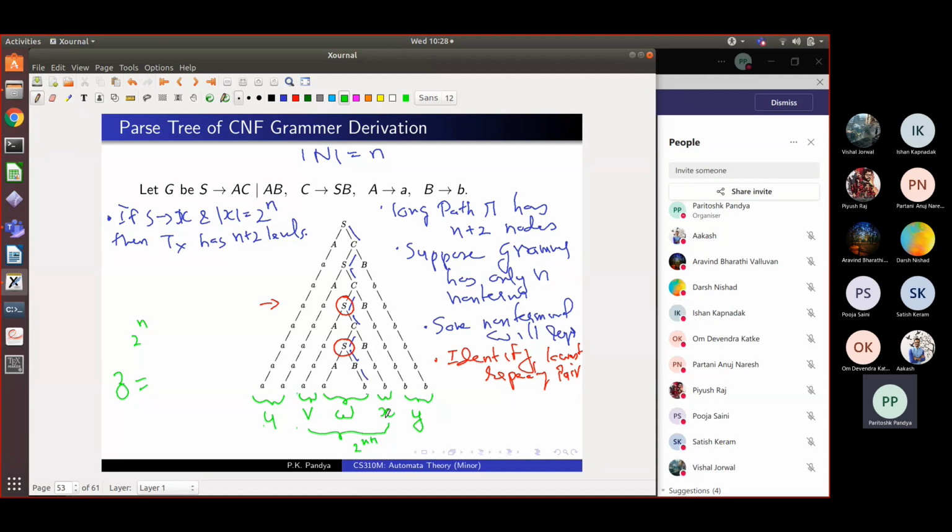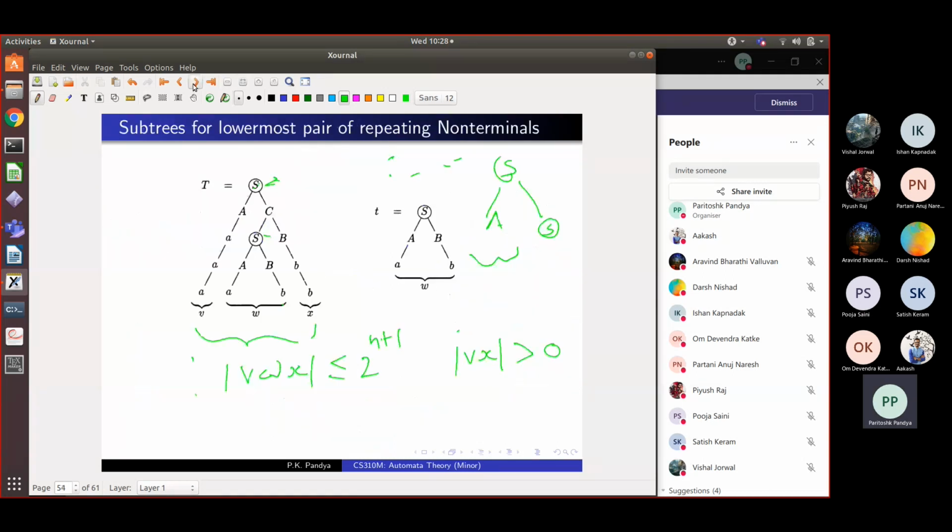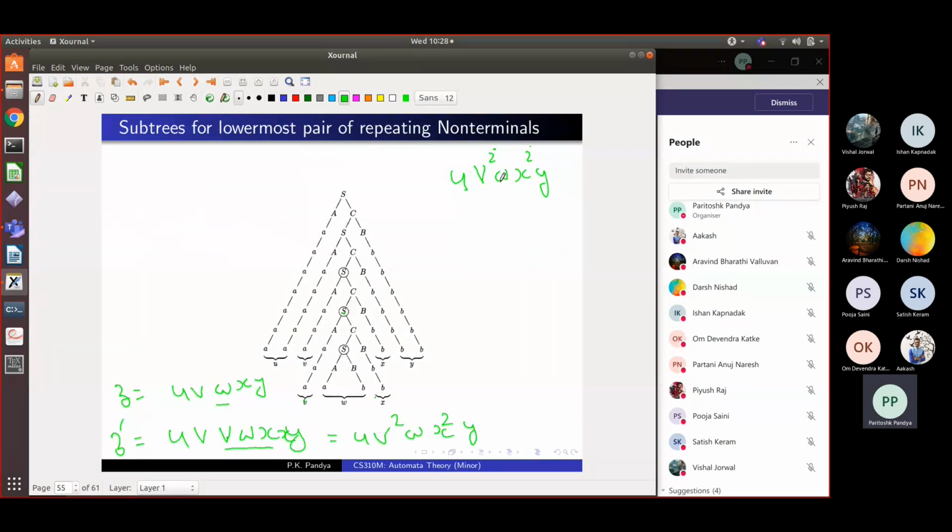Then this part v and x can be repeated equal number of times. And a string of the form u v raised to i, w x raised to i, y can also be derived within my grammar by a slightly deeper parse tree for any i. This is for all i greater than or equal to 0.